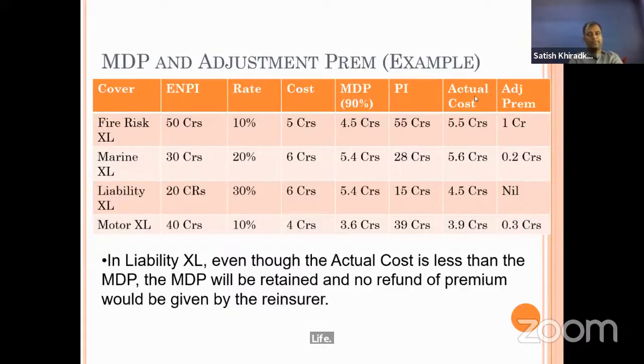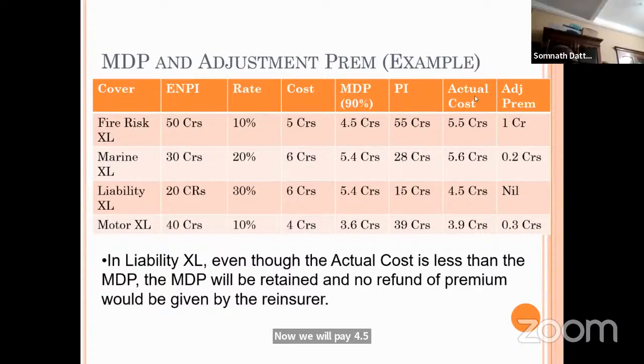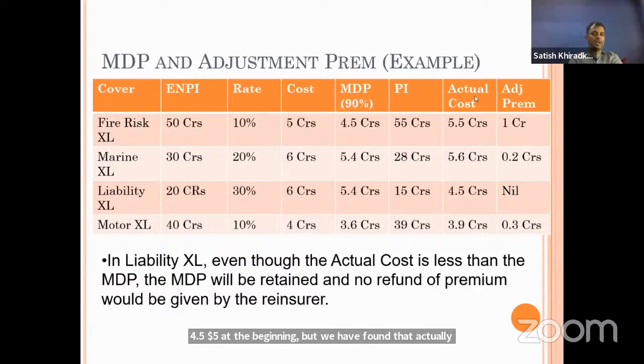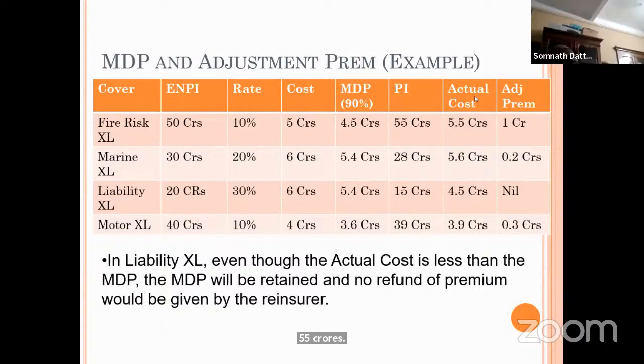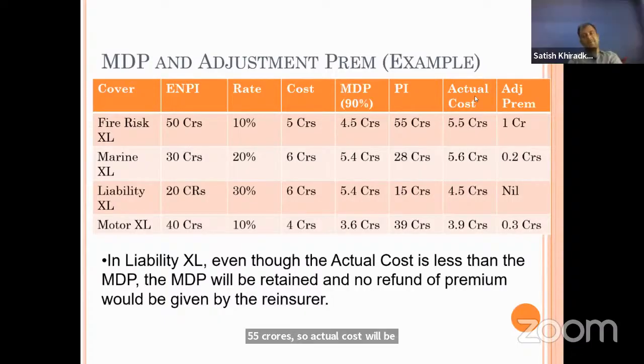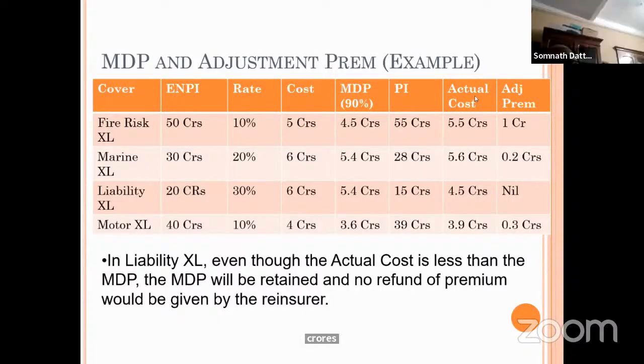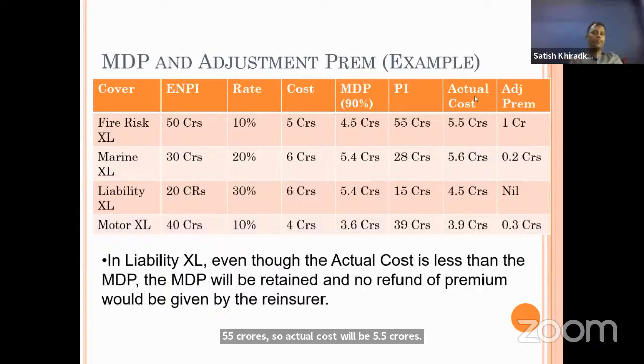Now we'll pay 4.5 crores at the beginning. But we have found that our actual GNPI is coming to 55 crores. So the actual cost will be 5.5 crores. So the adjustment premium of 1 crore will have to be deposited. Now always remember, while calculating adjustment premium, you have to deduct MDP from the actual cost, not the cost at the beginning. Otherwise, what will you answer? 0.5. No, it is not like that.